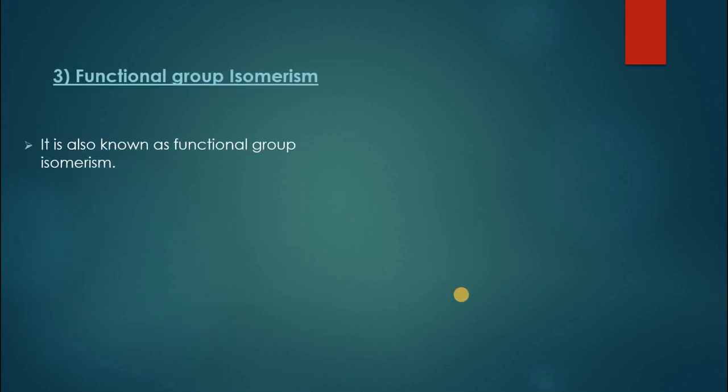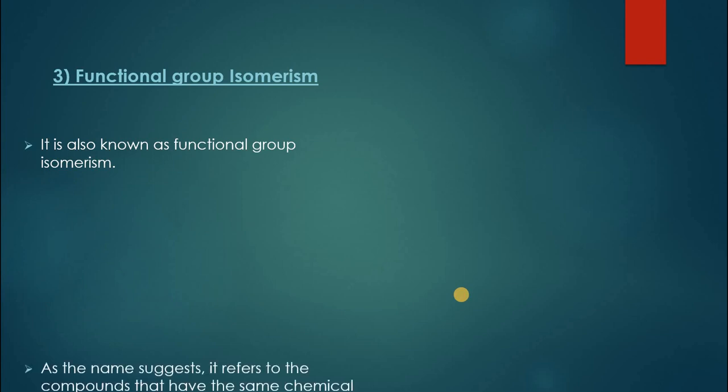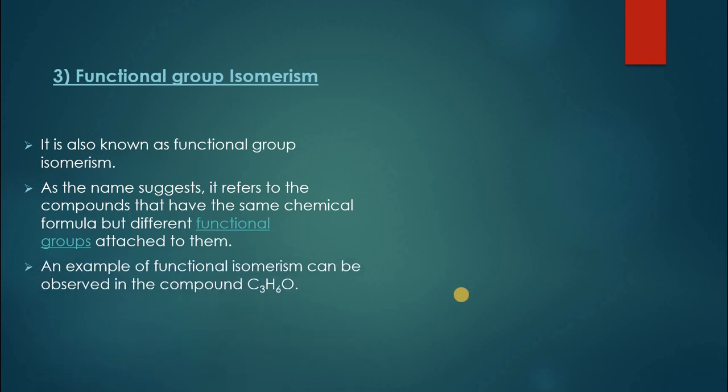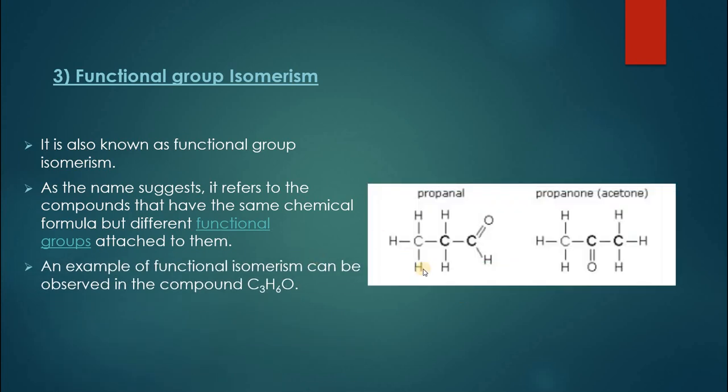The third type of isomerism is functional group isomerism, also called functional isomerism. This is telling you something about the functional group. It refers to those compounds which have the same chemical formula but different functional groups. The compounds are totally different because their functional groups are different, but still they have the same formula. For example, one example is C3H6O.